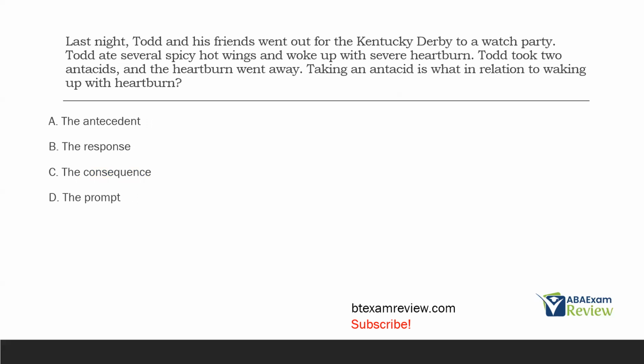Todd ate several spicy hot wings and woke up with severe heartburn. Todd took 2 antacids and the heartburn went away. Taking an antacid is what in relation to waking up with heartburn?